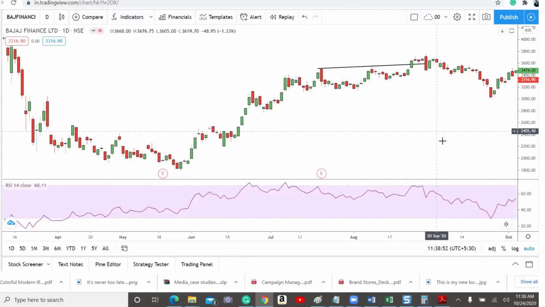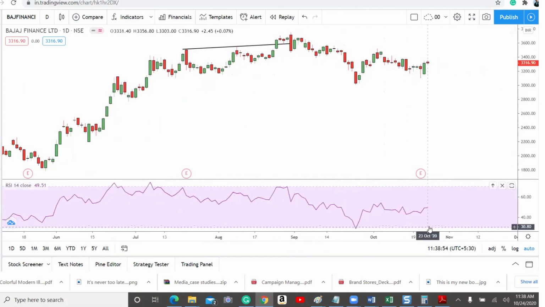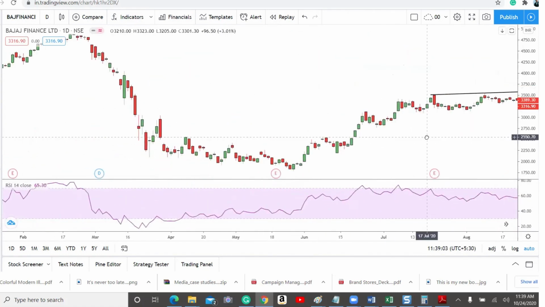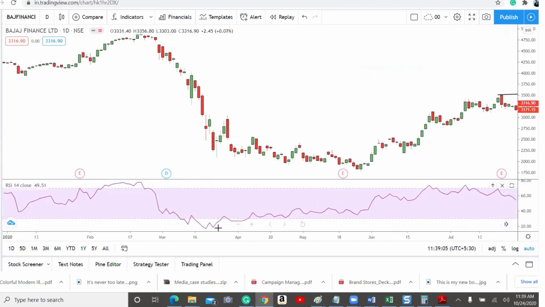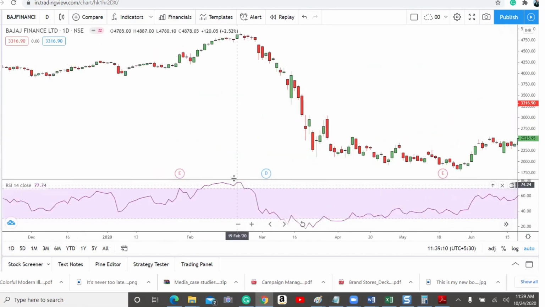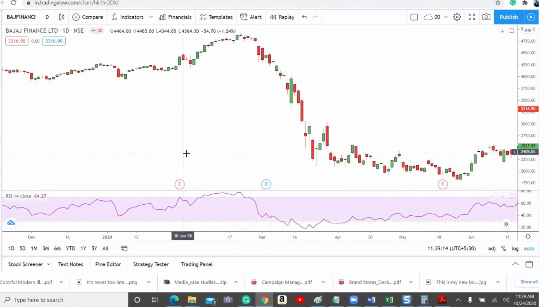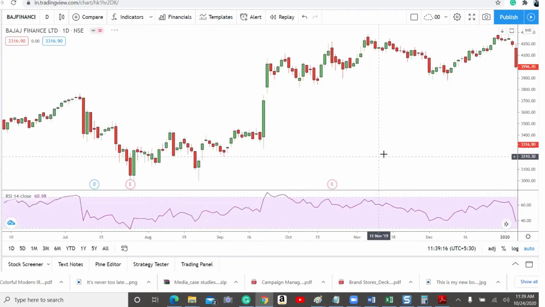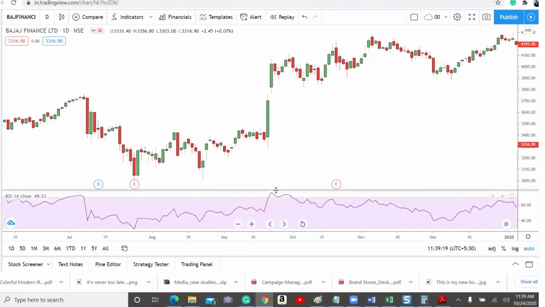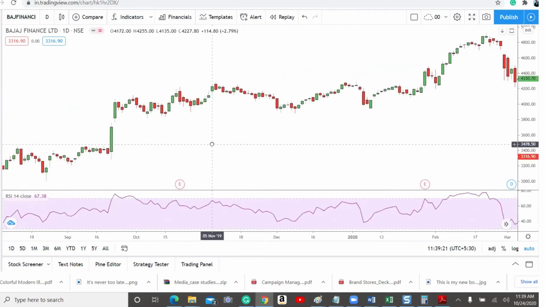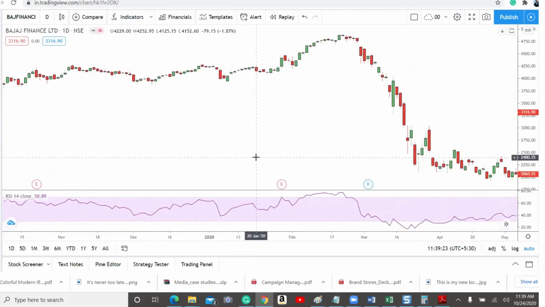I've added the RSI indicator. So this is an RSI indicator basically, and it plots values between 0 to 100. So this is 100, this is 0, and any RSI reading below that is considered oversold, and any value above 70 is considered overbought. Can you see this? This is an overbought scenario. Also, it is an overbought scenario. So this is how one can use the RSI indicator.